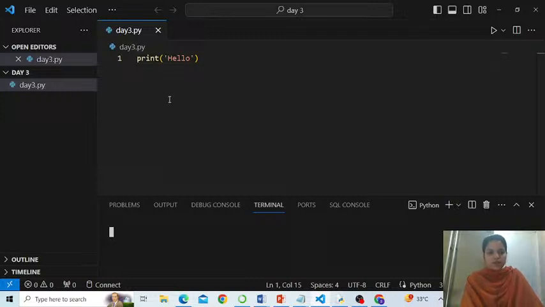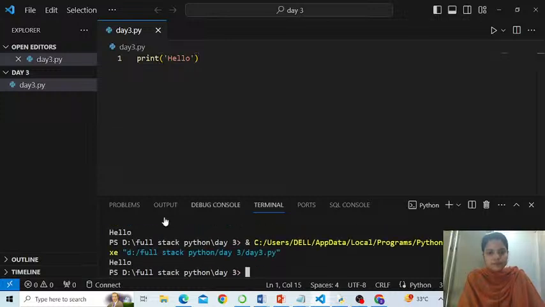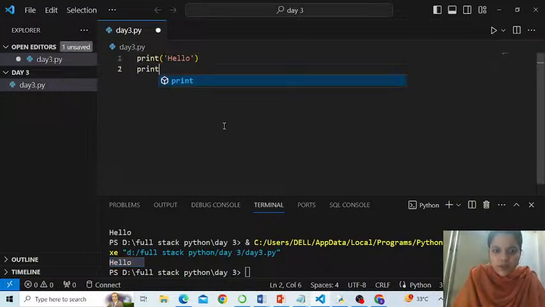Give me a couple of seconds, please. Okay, so this is here. Ignore what else it says. That's fine. Print hello. Say print enjoy learning Python.